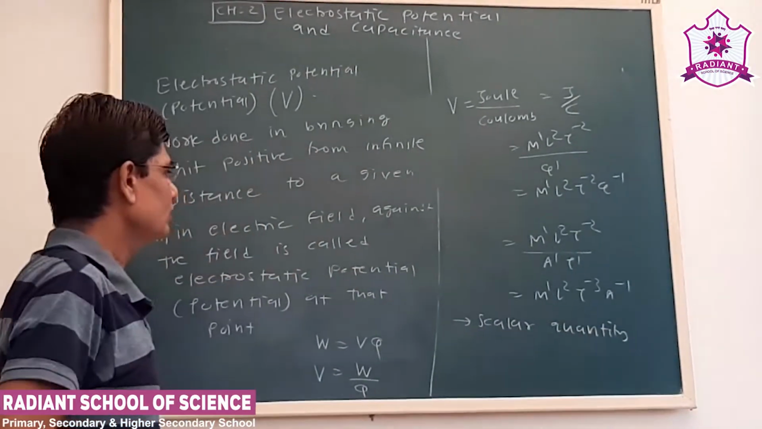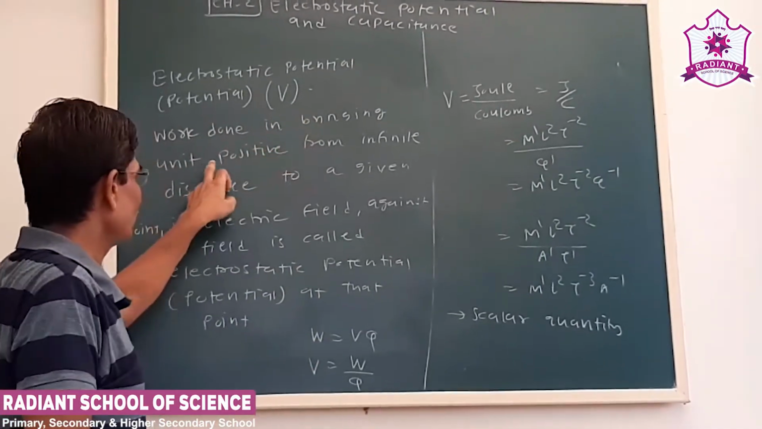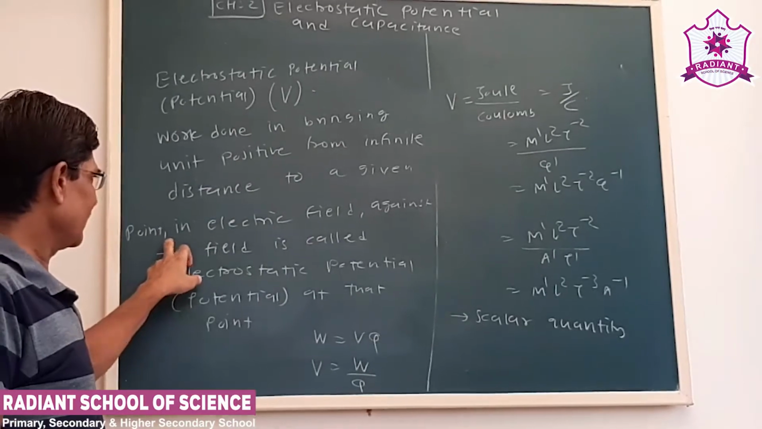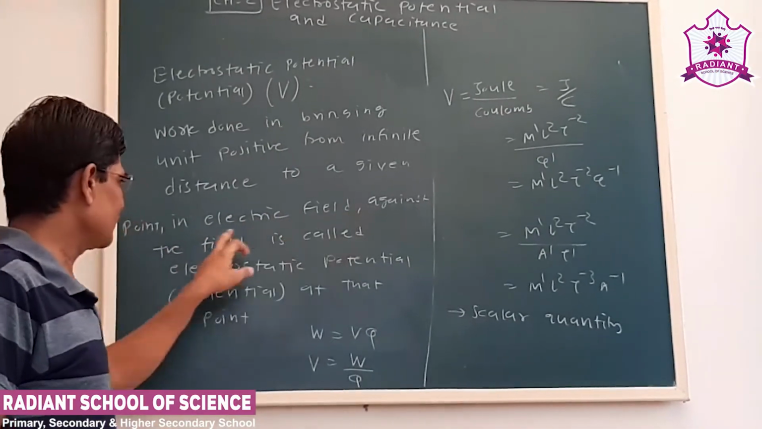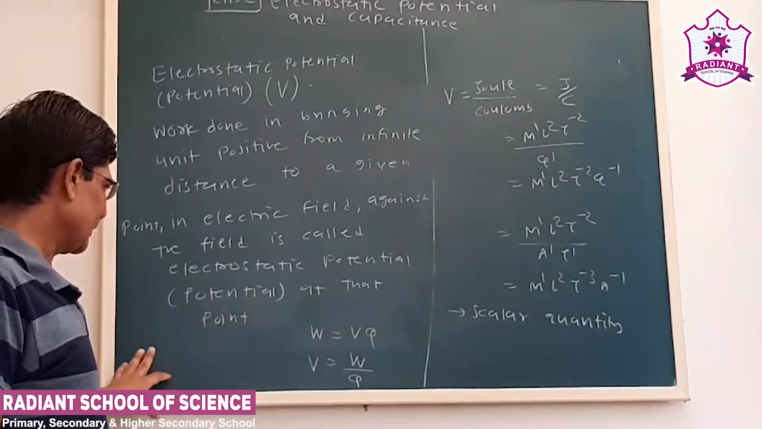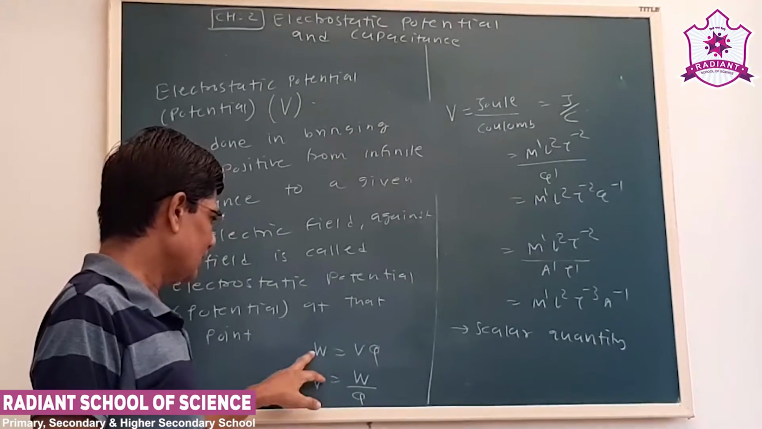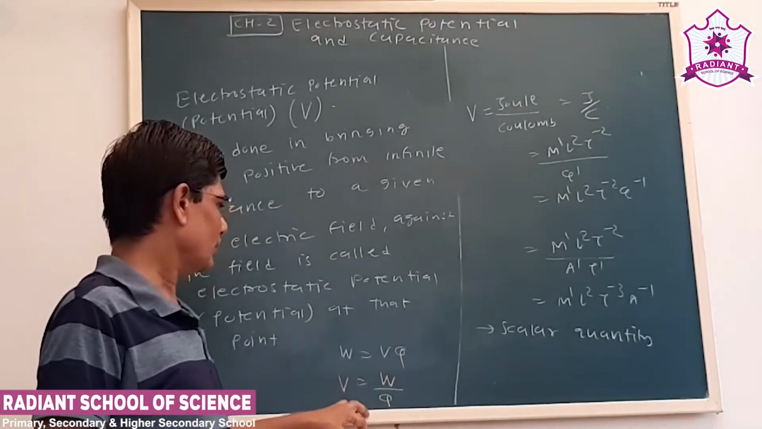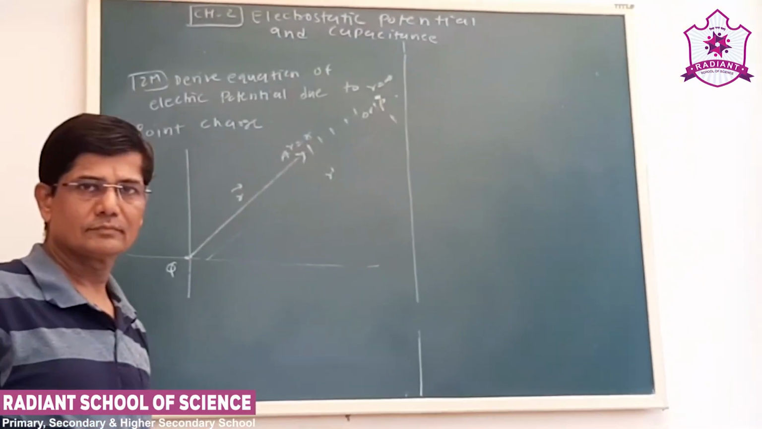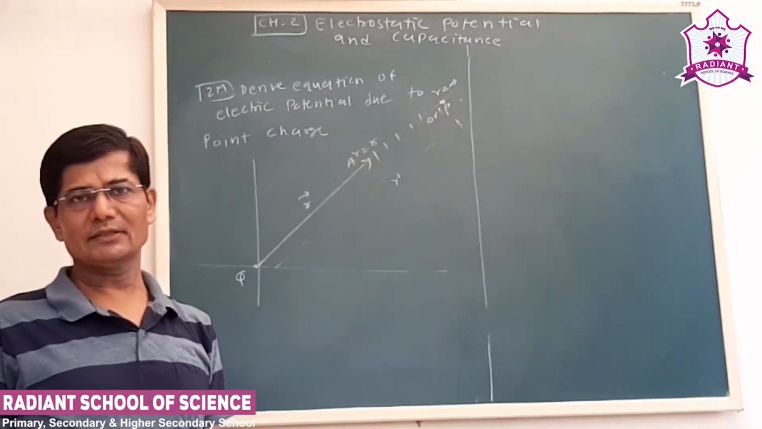Okay. So this is the basic about the potential. The potential is the work done in bringing a unit positive charge from an infinite distance to a given point in an electric field against the field, called the electrostatic potential, or simply potential at that point. We know, by using this, W is equal to VQ, so V is W upon Q. We obtain the unit and dimension. Now we have defined the electric potential in the broad sense.